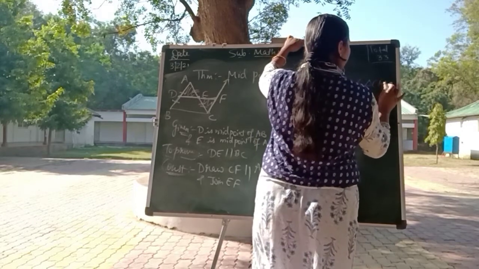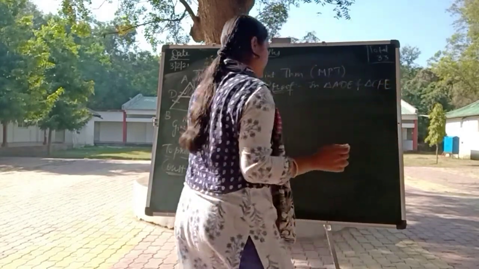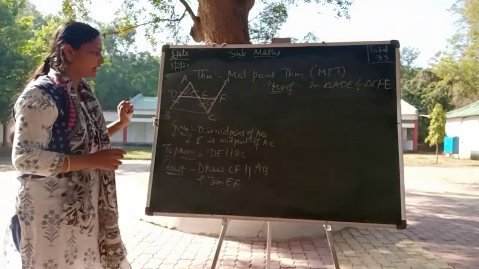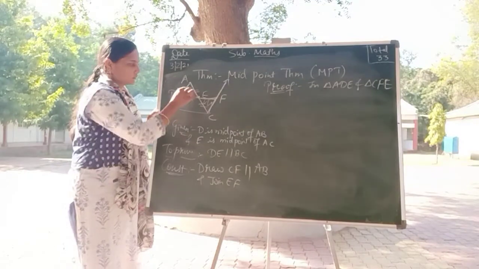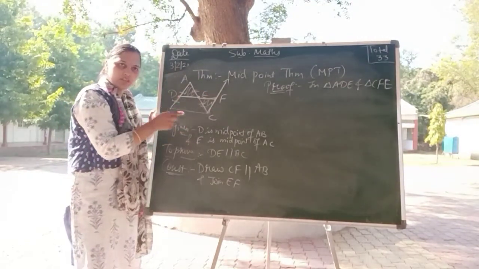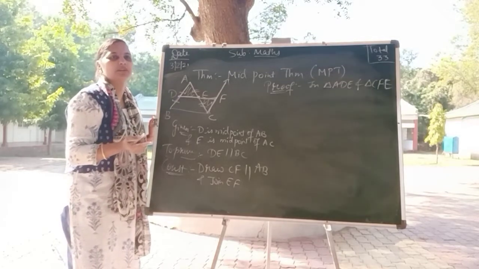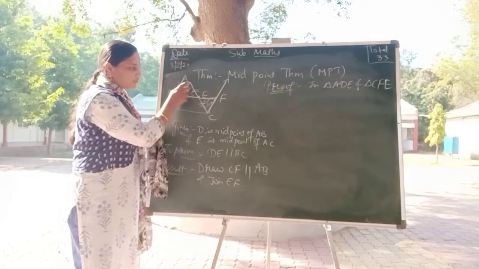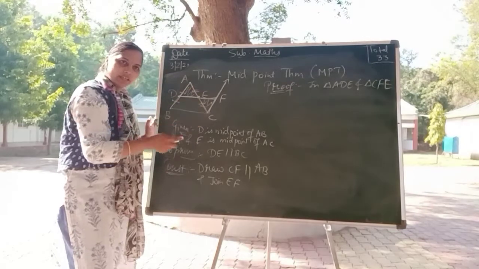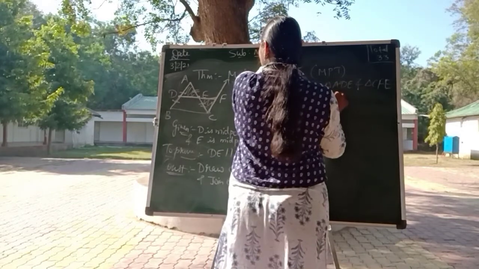In triangle ADE and triangle CFE, what do I know? AE is equal to CE. Correct, AE will be equal to CE. Why? Because E is the midpoint of AC, given, therefore these two sides will be equal. So AE is equal to CE.